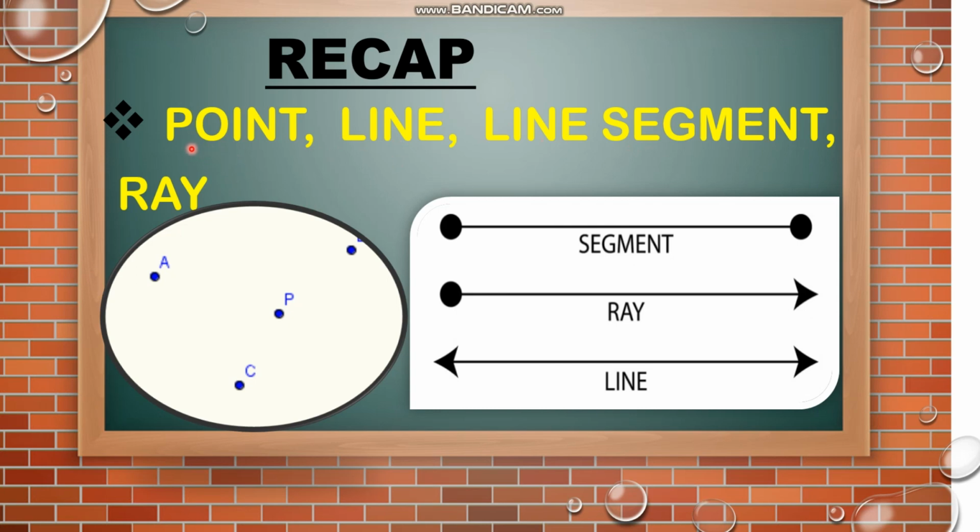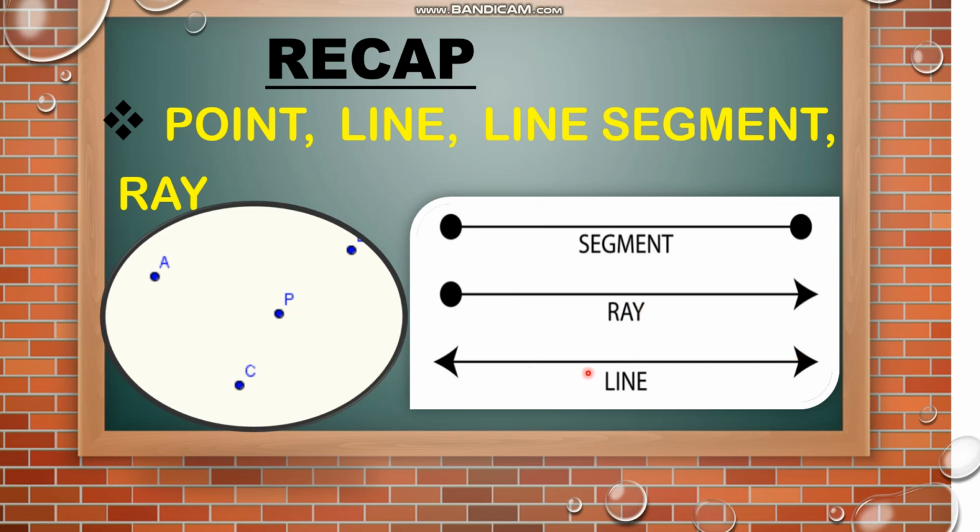Okay, children, what is a point? Here are the examples of a point. You know that a point is an exact location in space, isn't it? It has no length, no width, and no thickness. We can use the capital letters of the alphabet to denote a point. Got it?